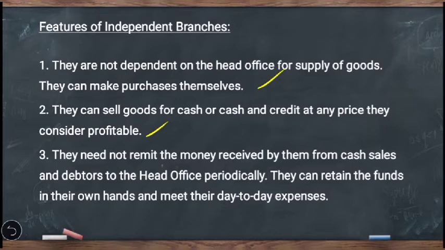Coming to the third point, they need not remit the money received by them from cash sales and debtors to the head office periodically. They can retain the funds in their own hands and meet their day-to-day expenses. In the previous chapter, we have seen that dependent branches, whatever money they generate by making cash sales and collection from debtors, have to remit that amount to the head office periodically, and regarding the expenses also, whatever cash requirement they have, they will get it from the head office. But that does not happen in case of independent branches.